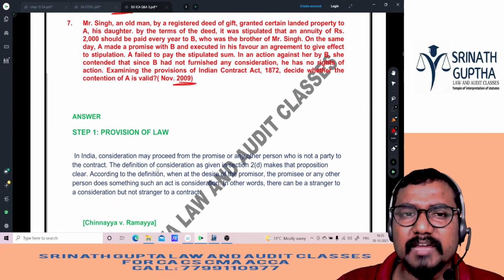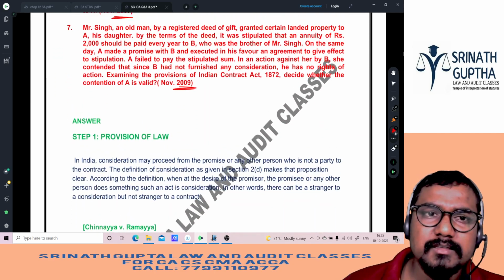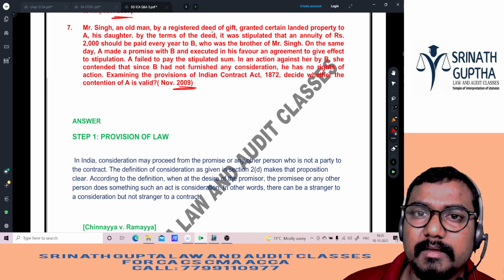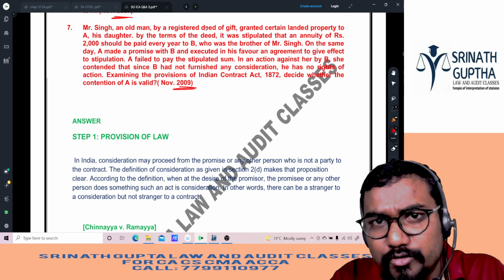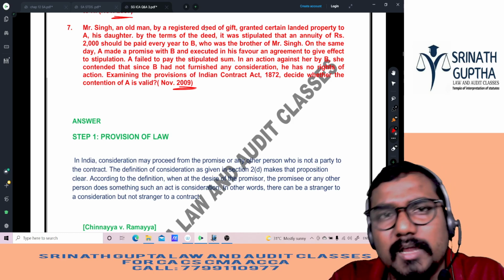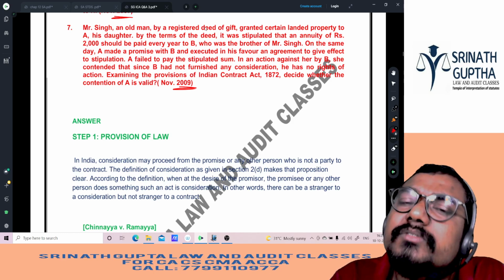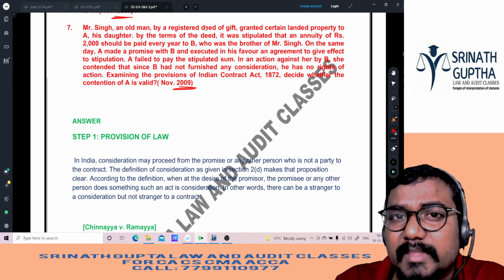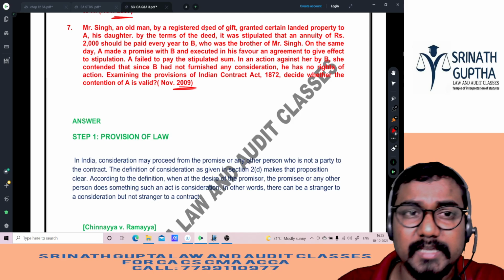Same question. Chinnaya versus Ramaya. So, seventh question, beta. Beta, if you do this question for the first time in the exam, will you be able to answer, sir? Answer is no, sir. So that's why do this kind of questions before going to the exam. The same question will come in the exam, sir. Copy-paste question will come in the exam.